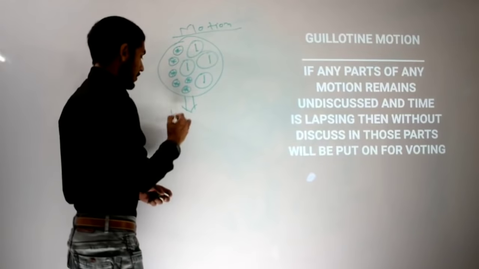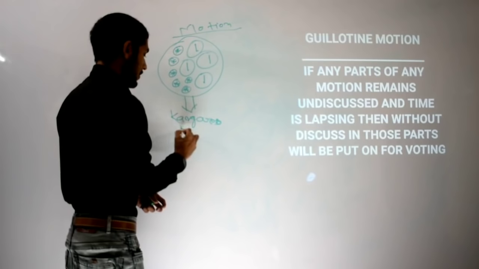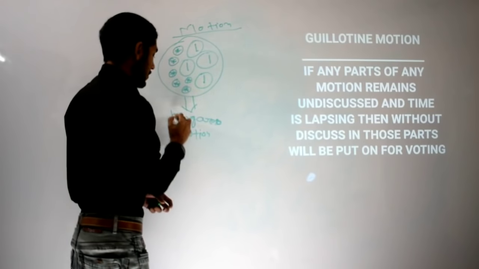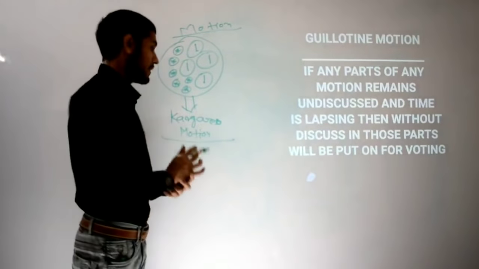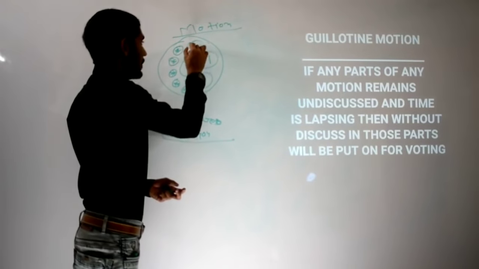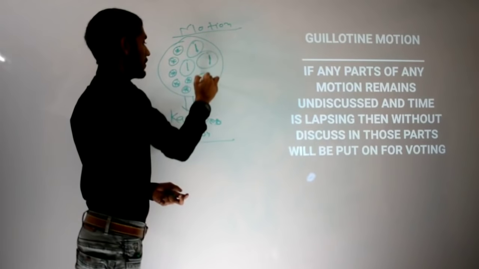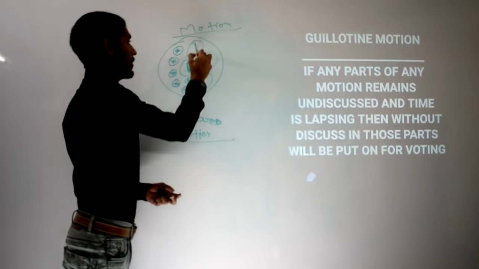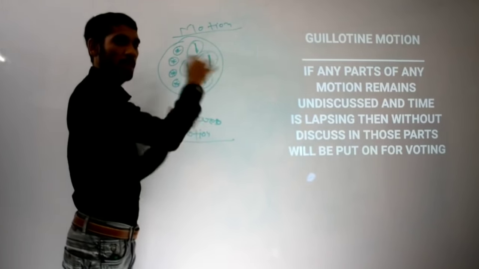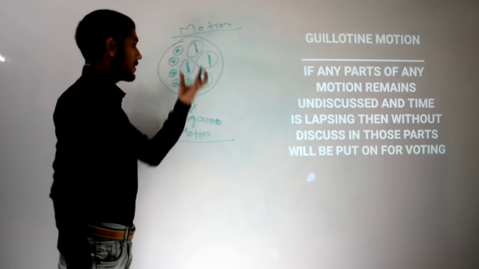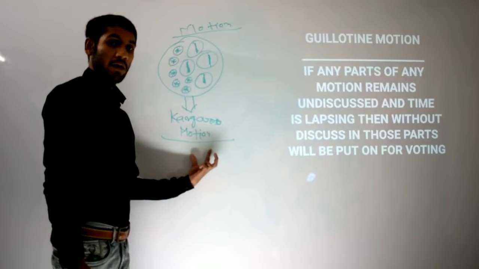Now in the kangaroo closure motion, if any MP moves it, then only the major issues, this one and this one, here it is four, it can be any number, but here it is 4, will be discussed right now.